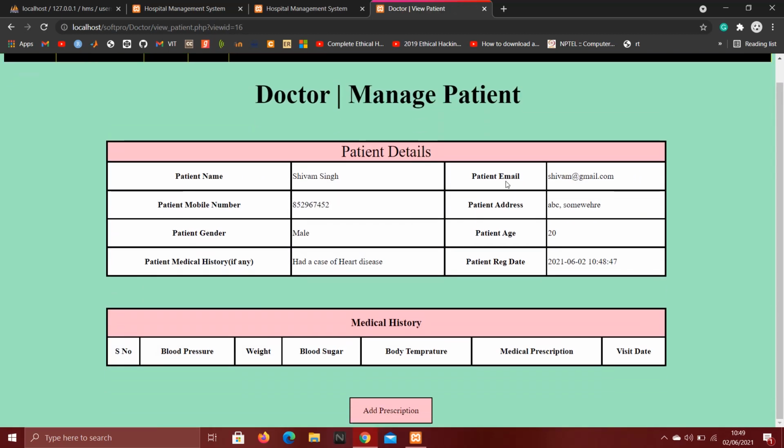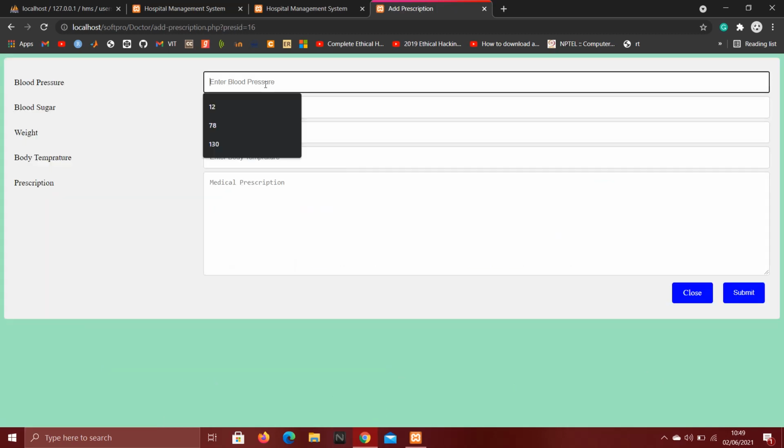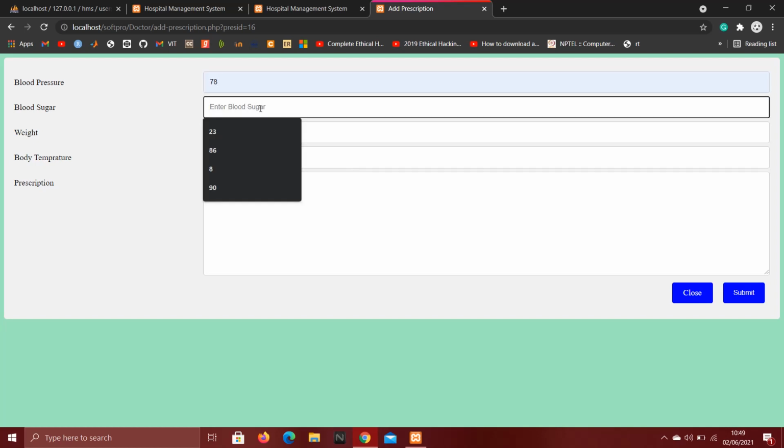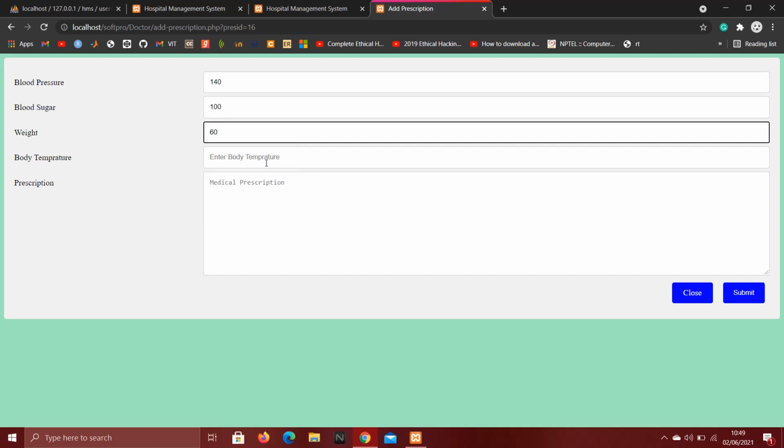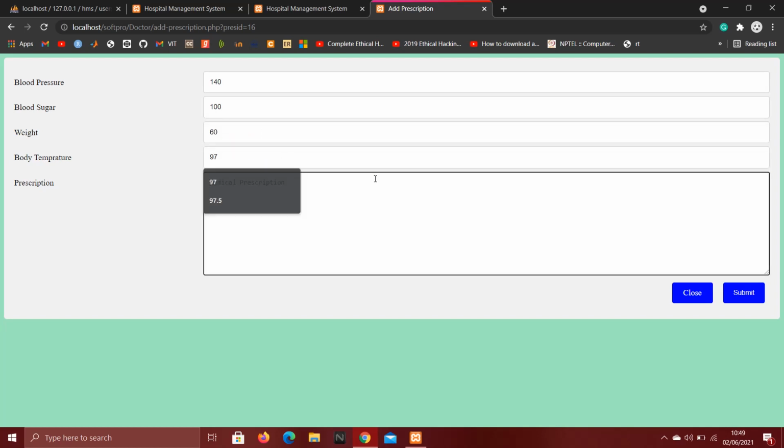So from here, the doctor can give a prescription to his patient. Now here is the patient detail, Shivam Singh. And in medical history, it is still blank because no medical treatment is given to him, like no prescription is given to him. Let's add the prescription. His blood sugar is 78. Blood pressure is 140. Blood sugar is 100. Weight is 60. Body temperature 97. In prescription, the doctor says that you have high blood pressure.